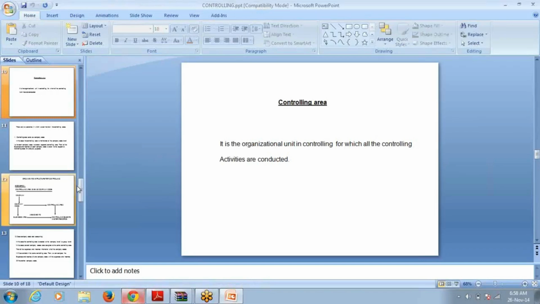Right? Now, for controlling also, you have to maintain an organizational structure, just as we have maintained the organizational or enterprise structure for FI. Not 5, only 4: administration overheads, factory overheads, sales and distribution overheads, and research and development overheads.